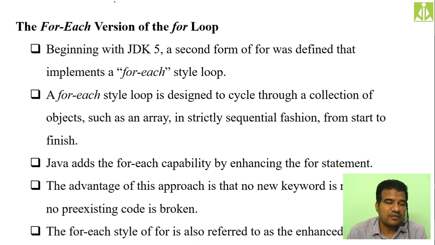And this is one of the best advantages, because if you understand this for each version of for loop here, you need not do extra work when we do the collections framework. That is your fourth unit.